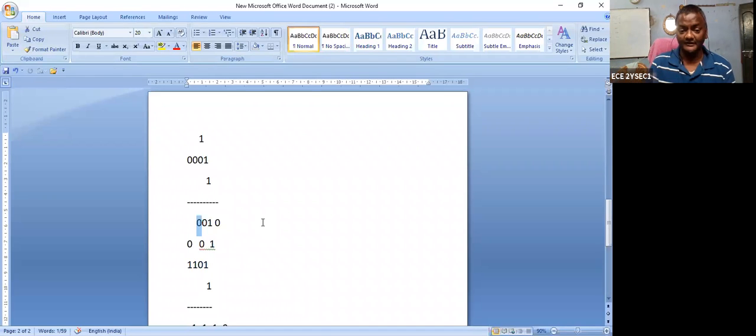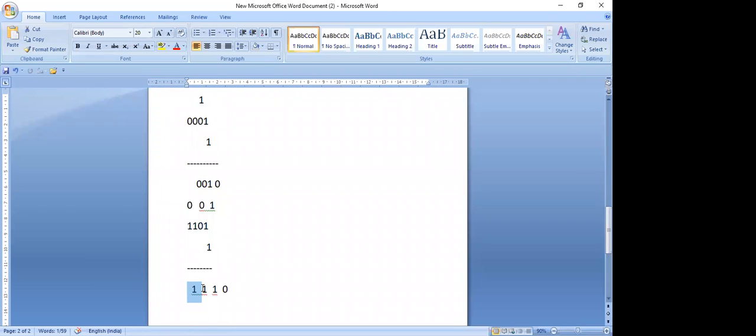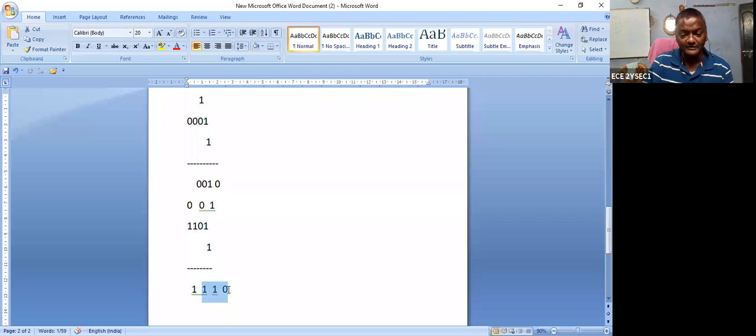Okay. Suppose, what is the 2's complement of this? 2's complement stands for negative. Am I right? Negative. So how to represent negative 2? The MSB should be 1. So if the MSB is equal to 1, it stands for negative. And what is this value? This is in 2's complement form.